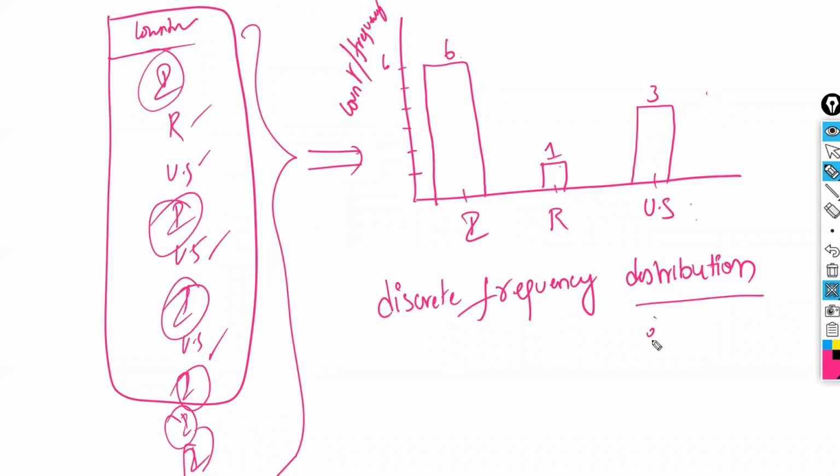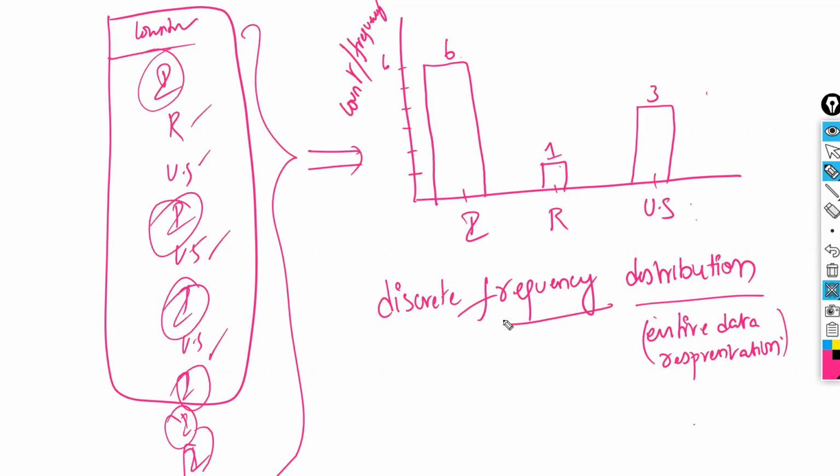Distribution means, in simple words, the entire data. Entire data representation is called distribution. Whatever the data is, you have to consider the entire data. You can't say, no sir, I'm not interested in Russia, Russia is anti for us. You can't select like that. You have to take the entire data distribution, the entire data representation.